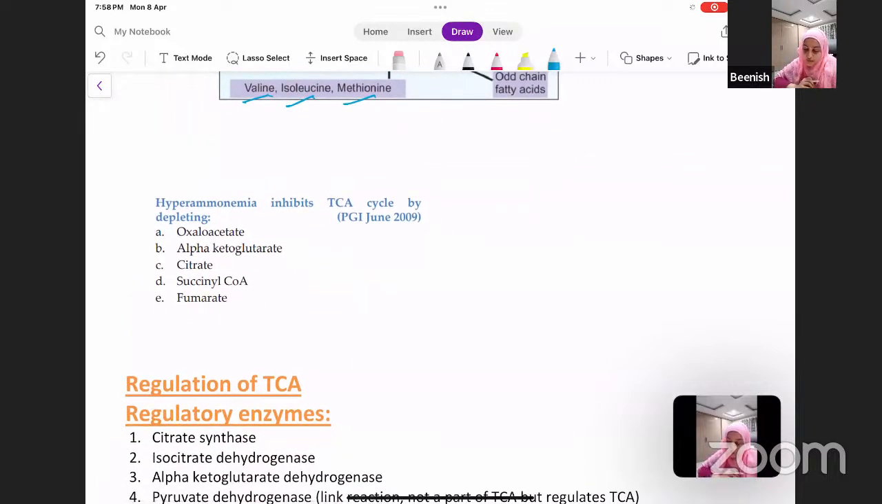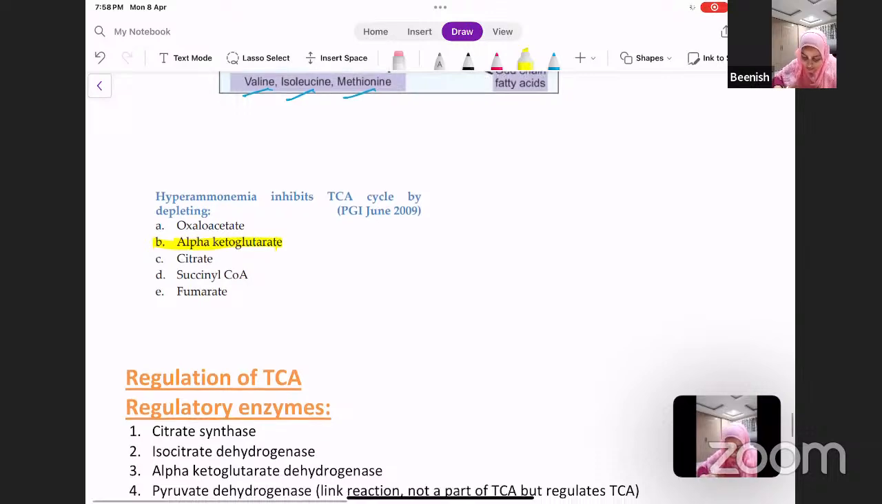Now, hyperammonemia inhibits the TCA cycle by depleting what? Our answer will be alpha ketoglutarate. We've already studied this. How? Because your alpha ketoglutarate was forming glutamate. When there was hyperammonemia, your alpha ketoglutarate was being depleted.